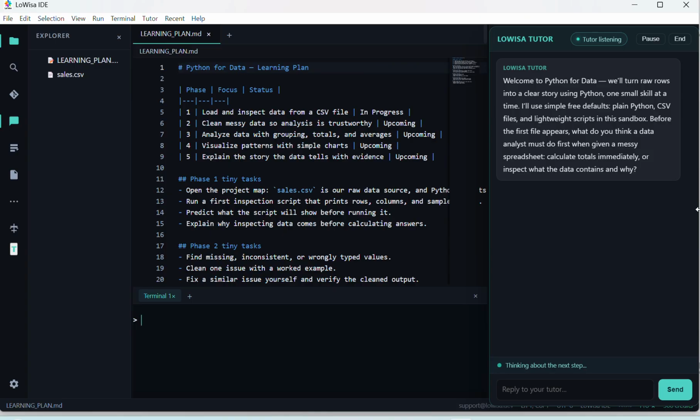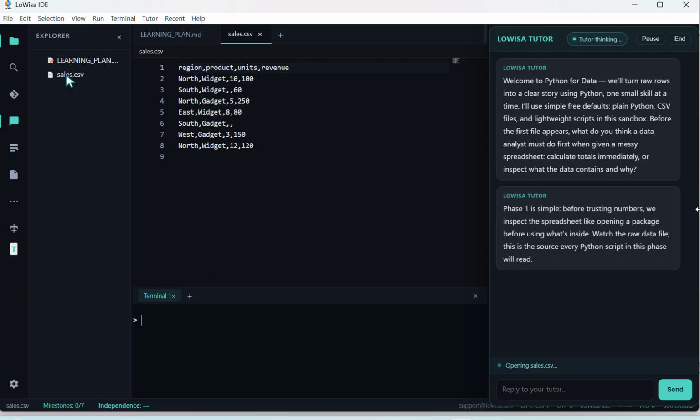Before the first file appears, what do you think a data analyst must do first when given a messy spreadsheet? Calculate totals immediately, or inspect what the data contains and why? Phase 1 is simple. Before trusting numbers, we inspect the spreadsheet like opening a package before using what's inside.